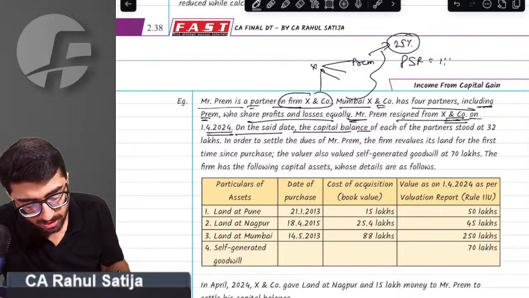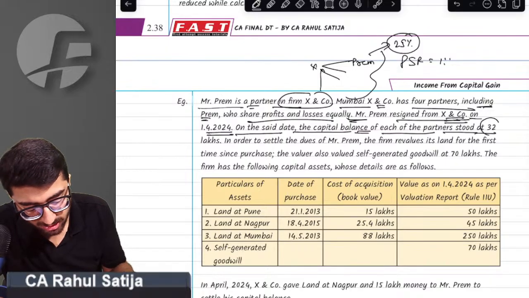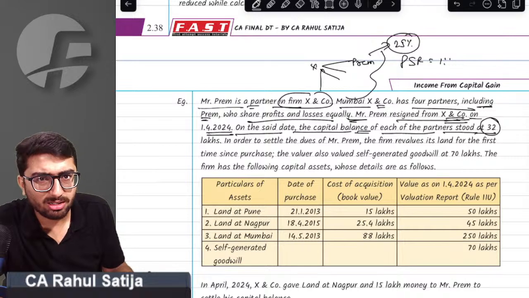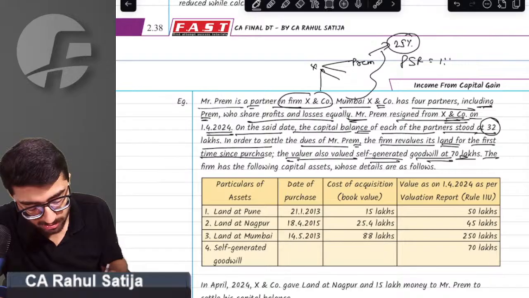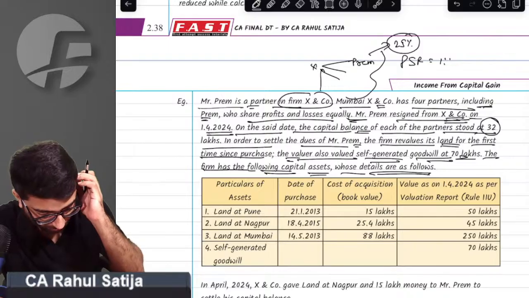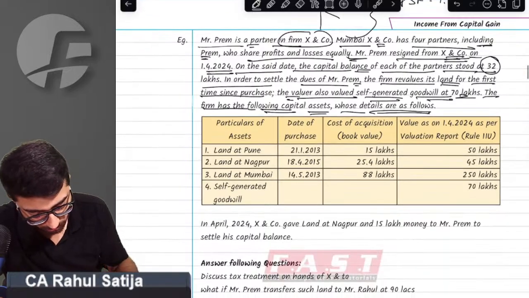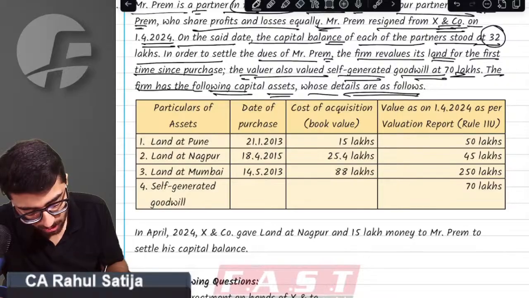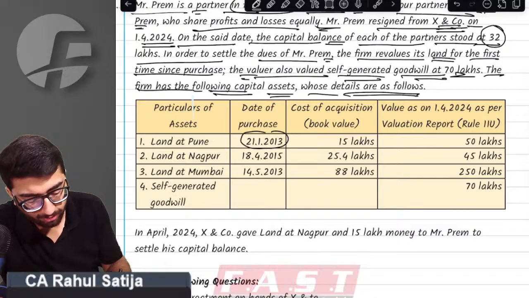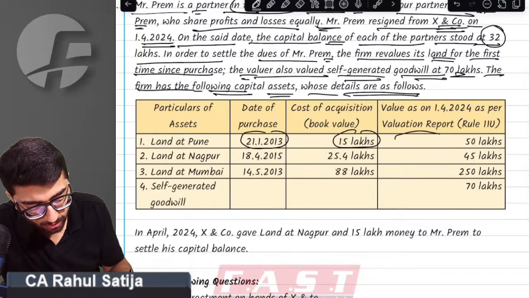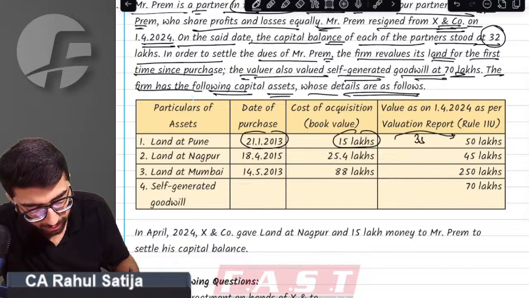On the said date, the partners' capital of each of the partners stood at 32 lakh. In order to settle the dues of Mr. Prem, the firm revalued its land for the first time since purchase. The valuer also valued self-generated goodwill at 80 lakh rupees. The firm has the following assets. There was land in Pune which was acquired on 21st Jan 2013 for rupees 15 lakh, and is now being revalued at rupees 50 lakh. There is a revaluation gain of 35 lakh.